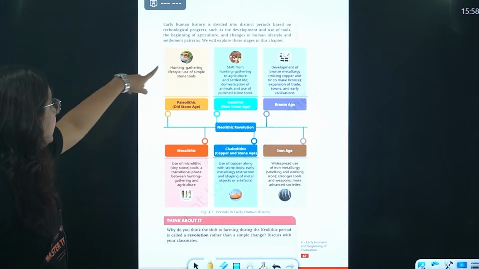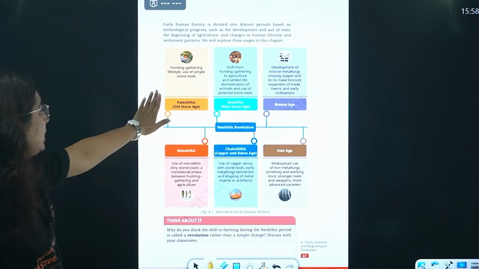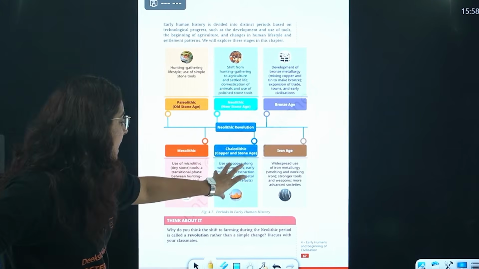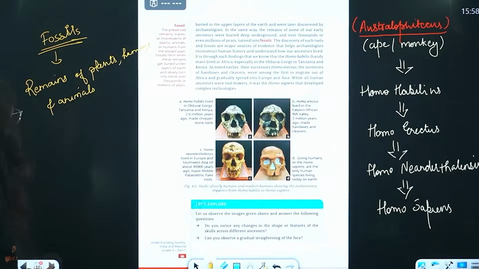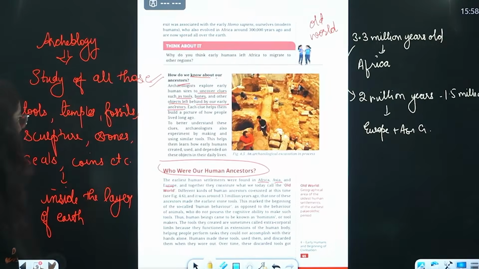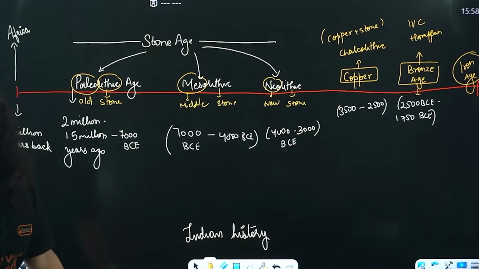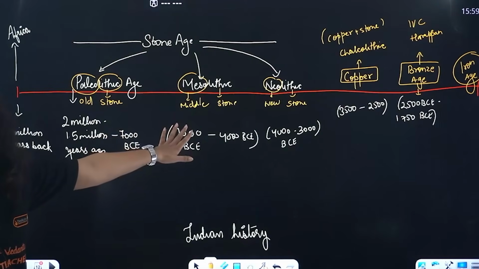Hunting, gathering, lifestyle depends upon the Stone Age. Three ages are there: Paleolithic, Mesolithic, Neolithic, and then Chalcolithic, Bronze Age, Iron Age. Now, where is that page? I'm worried whether you will get the notes or not. Yes, here we have. Sorry. I was literally worried that I wanted my students to have this.